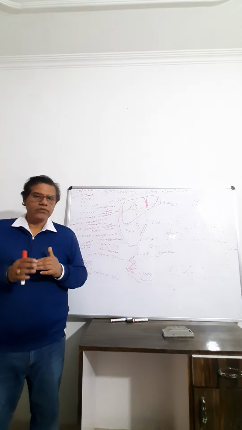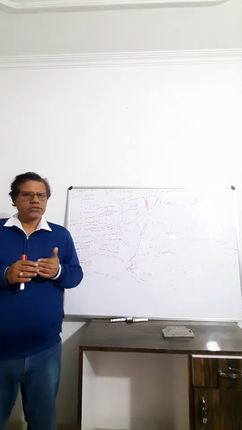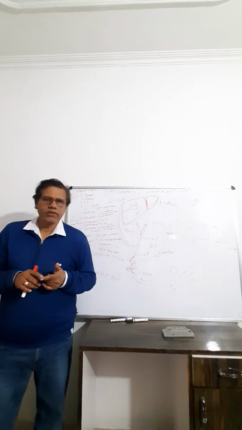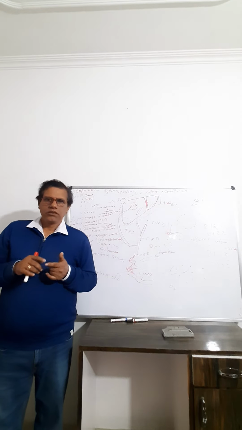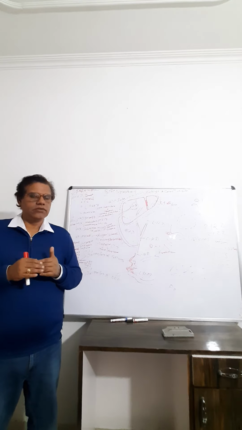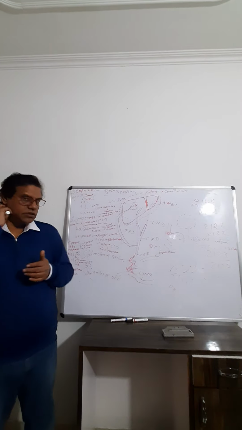Next is salivary gland. So salivary glands are 3 pairs, total 6. First is parotid gland. This parotid gland is present near the cheek region, below the ear. And the mumps infection mainly takes place near the parotid gland. Mumps is a viral infection.